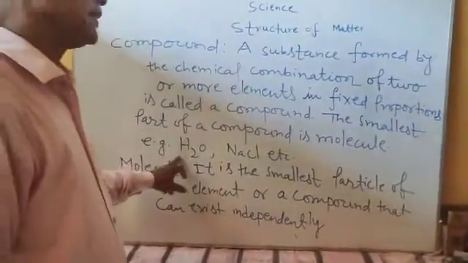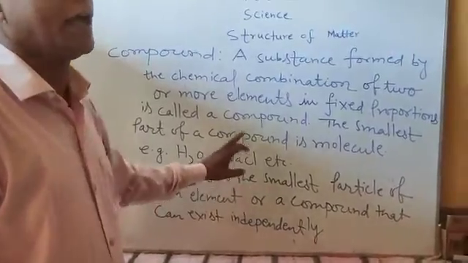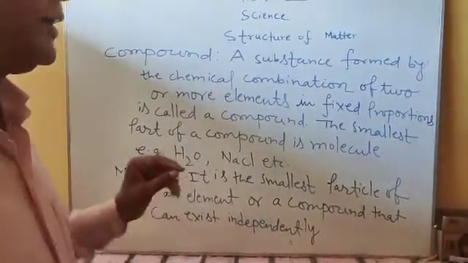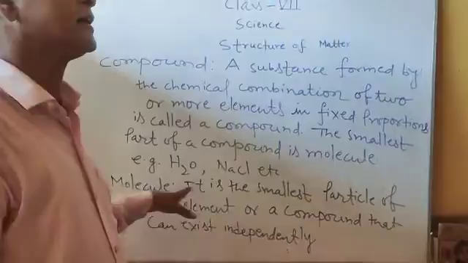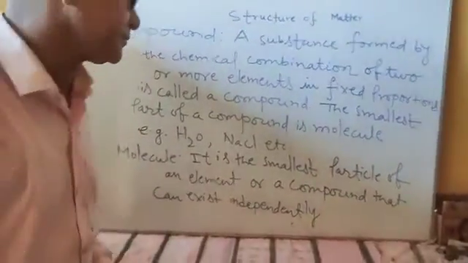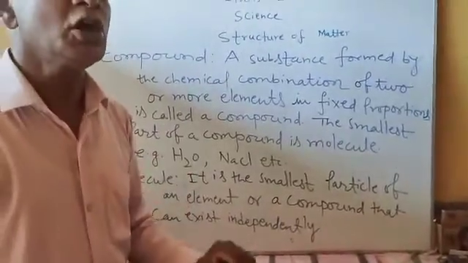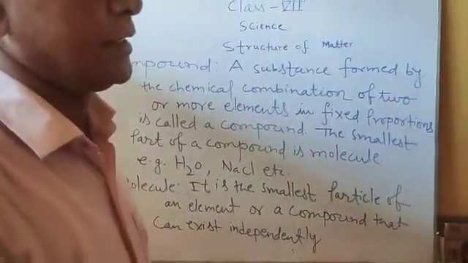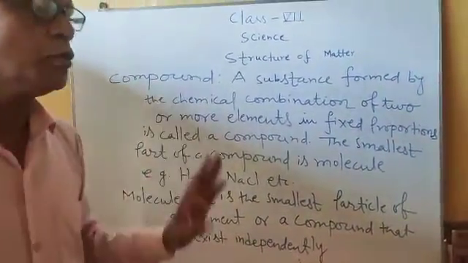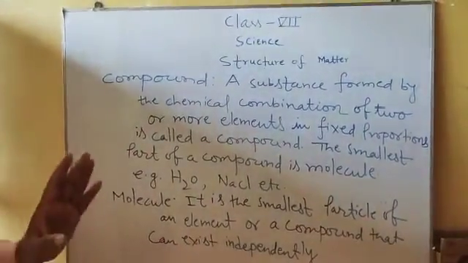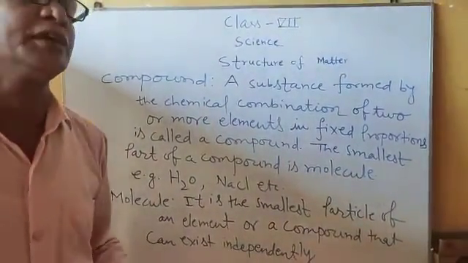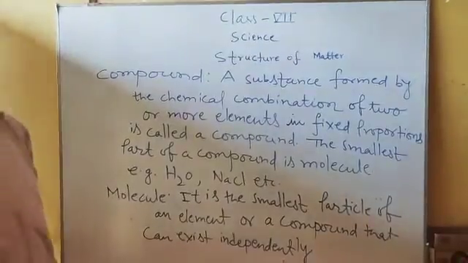So water H2O, NaCl, H2SO4, HNO3, these are different compounds. So remember, for the formation of a compound, two or different kinds of elements take part in a fixed ratio chemically.